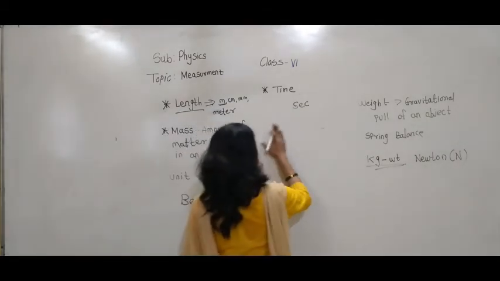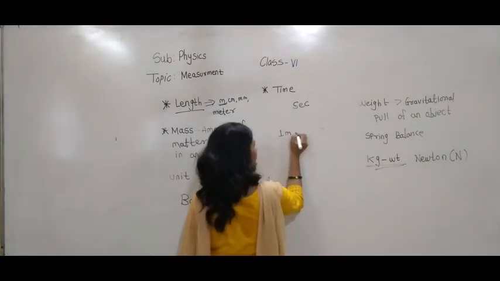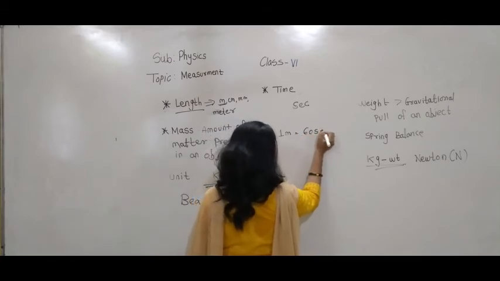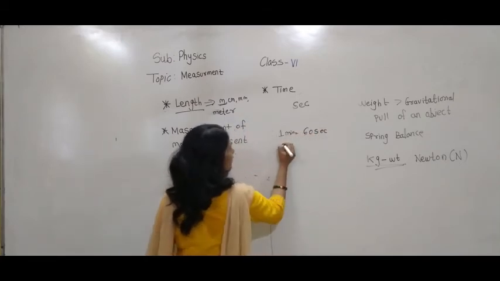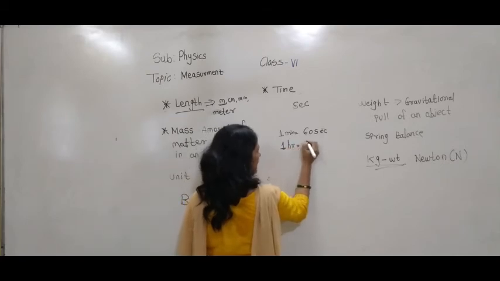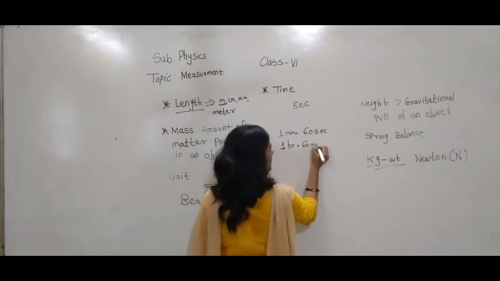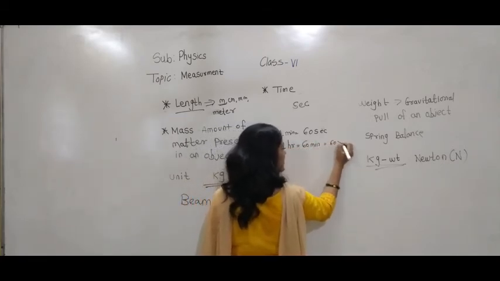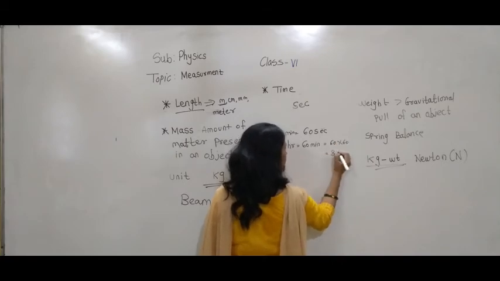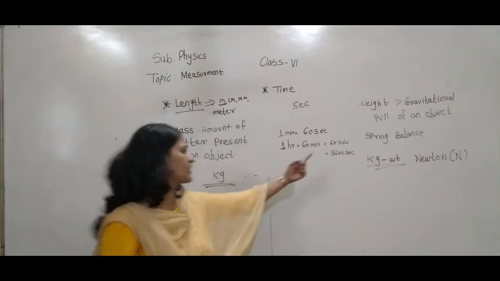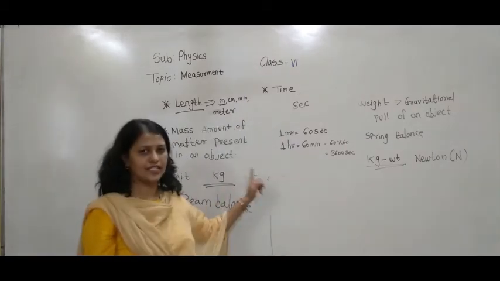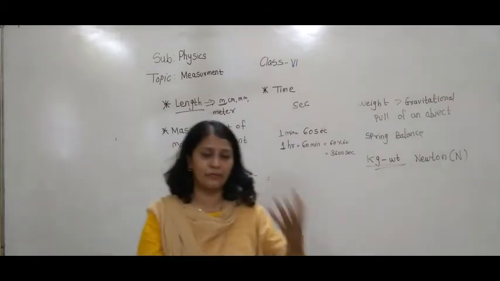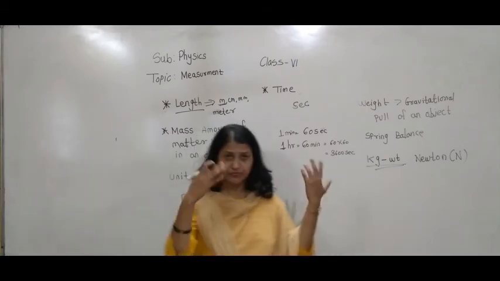Okay, we'll go from the small time. 1 minute is equal to how many seconds? 60 seconds. Am I right? So 1 hour is equal to how many minutes? 60 minutes. It is 60 into 60, which comes to 3600 seconds. Yes or no? So 3600 seconds.